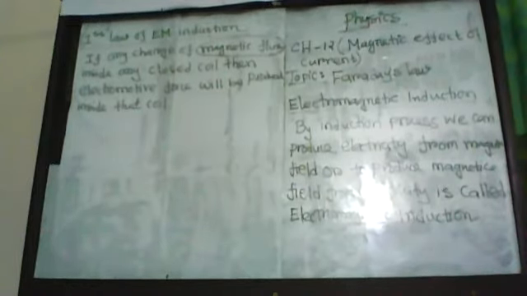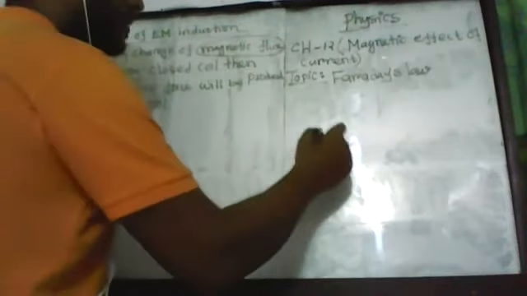Before we know about magnetic flux, we need to know two things. Number one is magnetic lines of force, and the second one is magnetic flux. So, in the next step, I'm going to discuss magnetic lines of force. Boys and girls, this is a bar magnet.